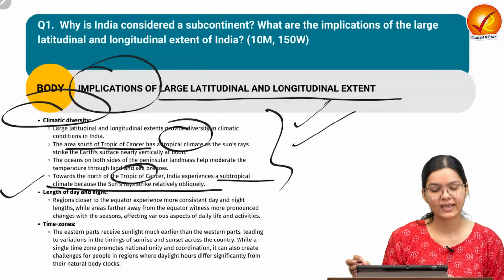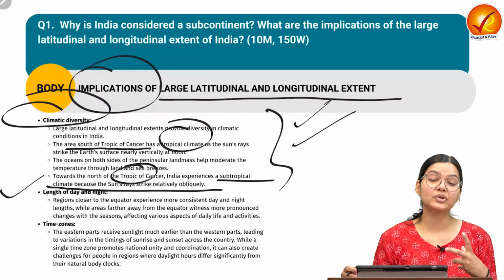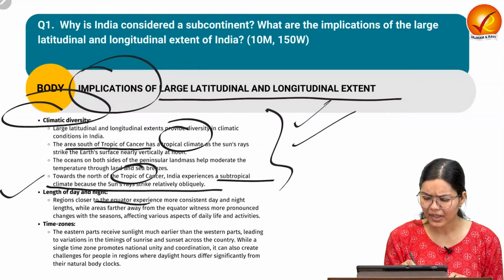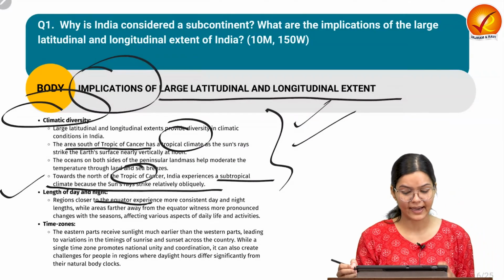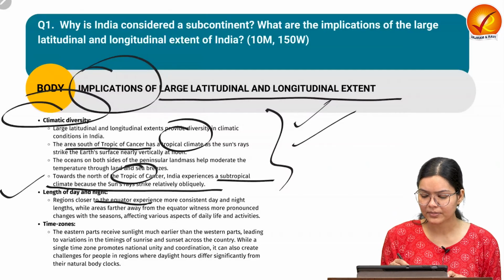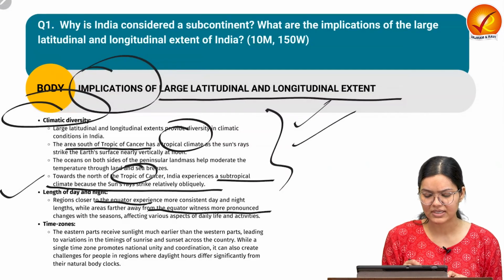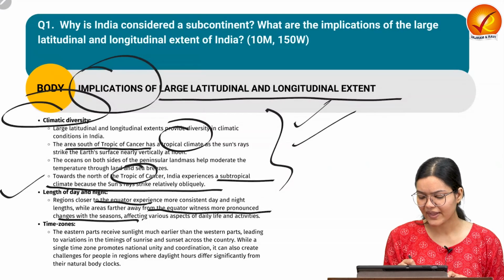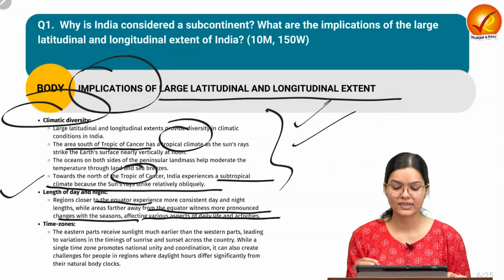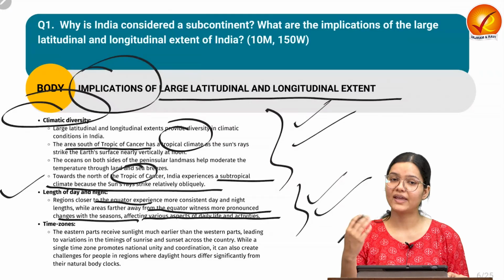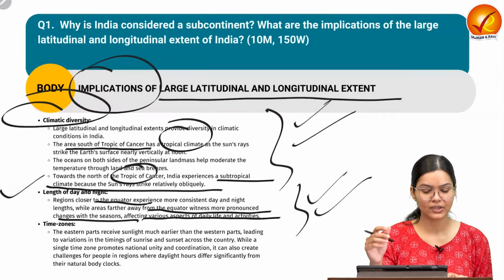Also the length of the day and night. As we go to the region near the equator, we experience more consistent day and night. But if we go far away from the equator, we witness more pronounced changes in the seasons, and various aspects of day and life also get affected. So there is a variation in the length of day and night in the country also.